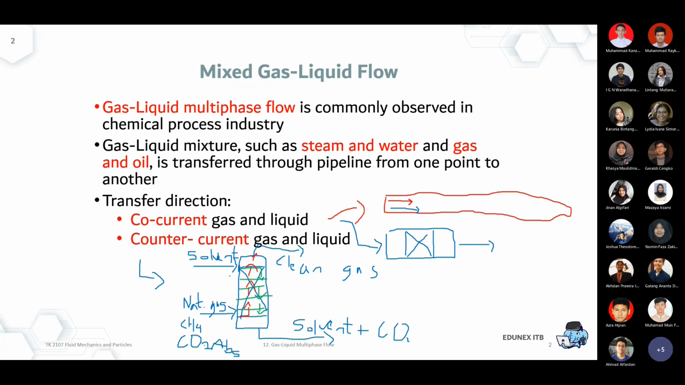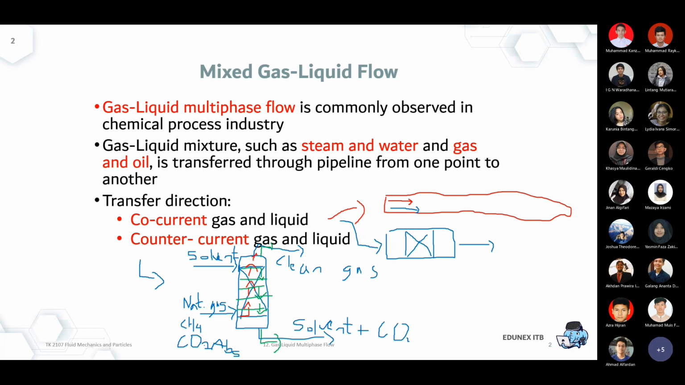Okay, so again we have to design in such a way that the diameter is correct, so that the velocity of the gas and the velocity of the liquid are suitable as well. We don't want one phase to overpower the other phase. We expect the gas free of liquid to go to the top, and the liquid free of gas to be sent to the bottom. But that's not always the case, of course, if it's not designed properly.